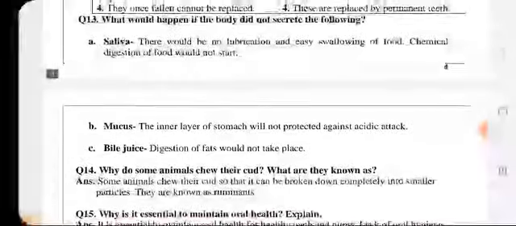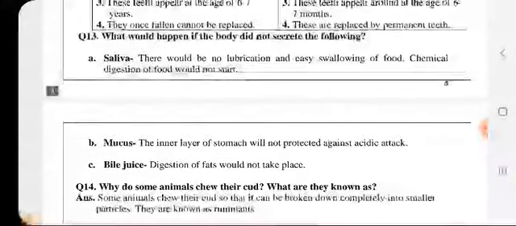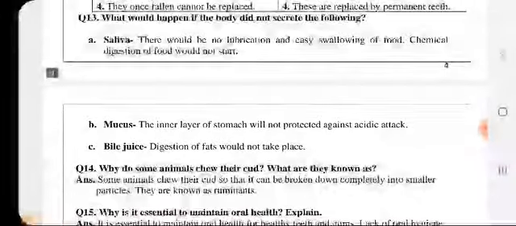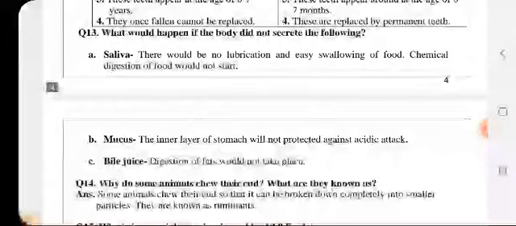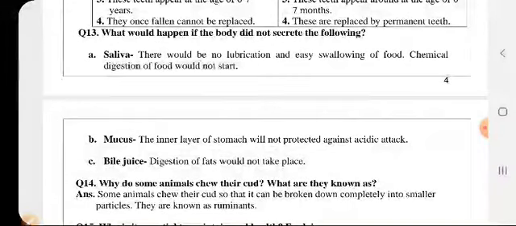Next comes question number 13. What would happen if the body did not secrete the following? अगर saliva secrete नहीं होगा तो हमारा food है जो हम खाते हैं वो rough होगा and it will enter in the food pipe, तो वहाँ पे वो अटक भी सकता है because it is not smooth, है ना. So there would be no lubrication and easy swallowing of food. Lubrication means smoothness नहीं होगी खाने में.